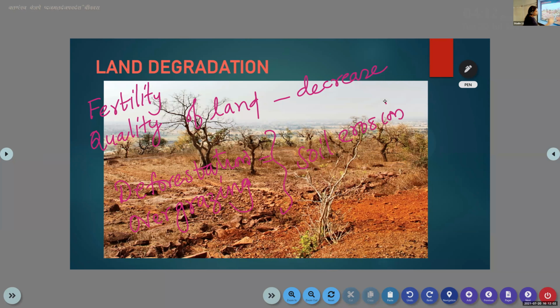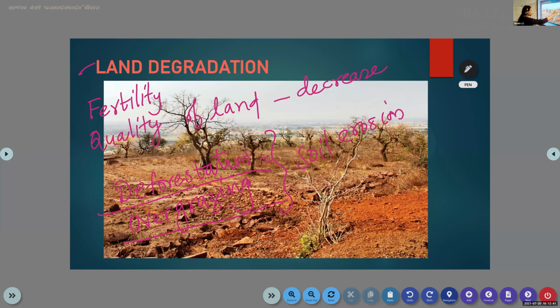So what is soil erosion? The upper layer of the earth is washed away by the wind or by the water. That is known as soil erosion. The upper layer of the earth is rich with humus, or it is the fertile area, that will wash away to another place. So these are the important problems affecting the soil. The first one is land degradation. Next one is deforestation, and next are overgrazing and soil erosion.